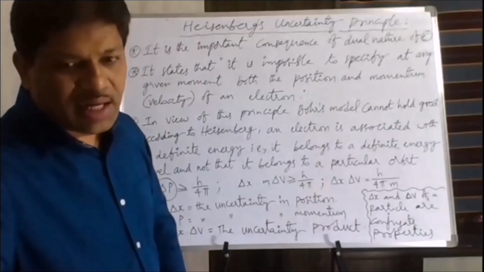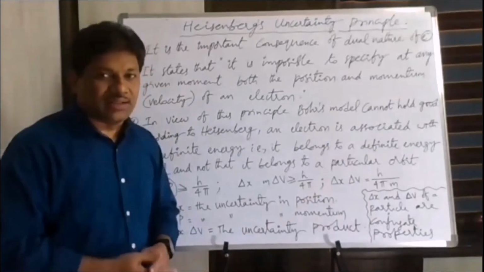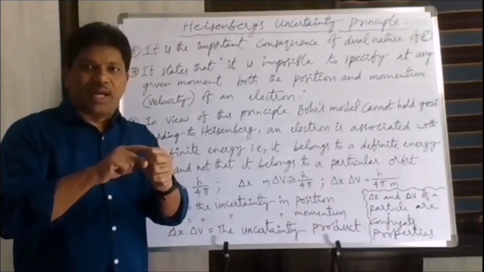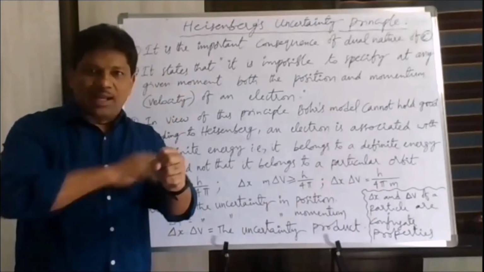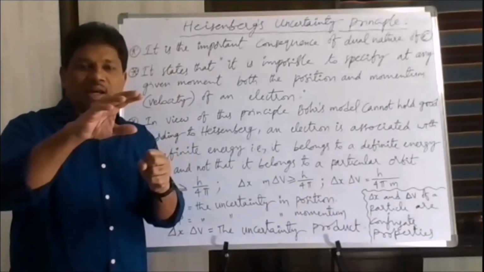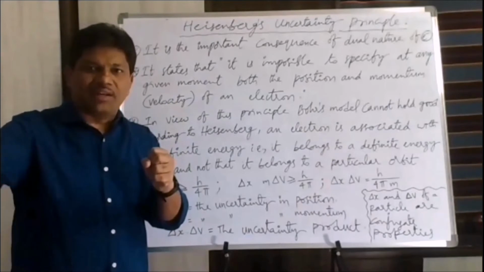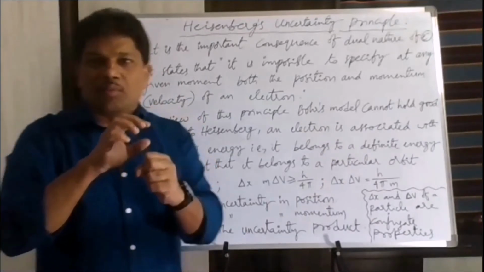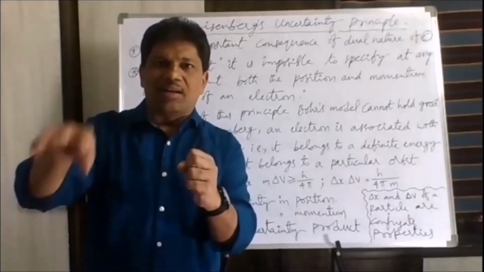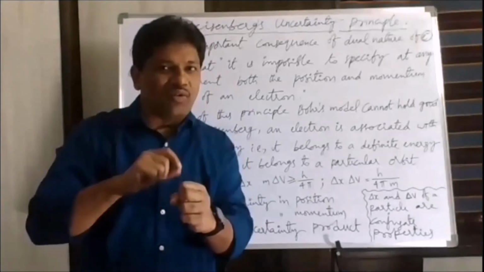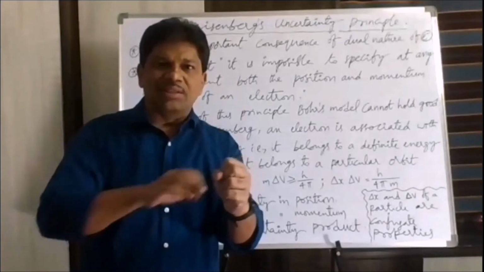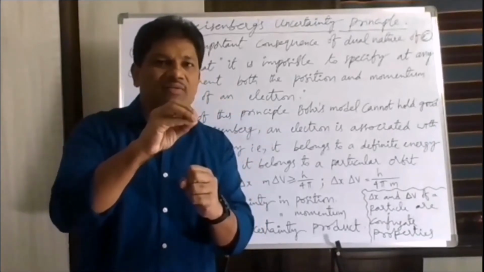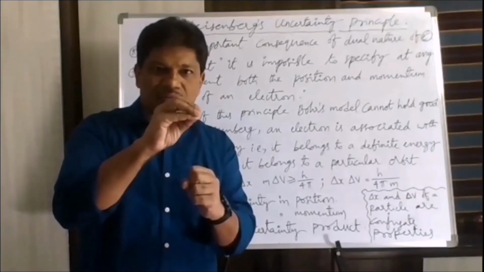And an important point we have to understand is that, imagine the nucleus is located at the center of the atom. Around this nucleus, the electrons are revolving. According to Sommerfeld's concept, the electrons are revolving in an elliptical path, and according to Niels Bohr's concept, electrons are revolving in a circular orbit. The elliptical path is the advanced concept here. When the electron is revolving around the nucleus, imagine the electron is at one point.